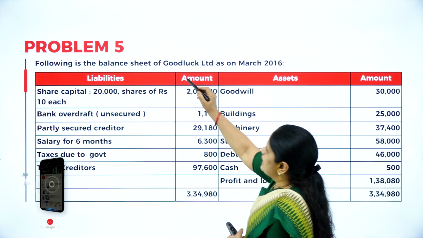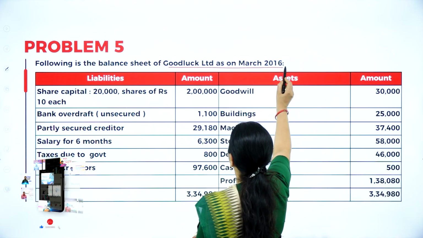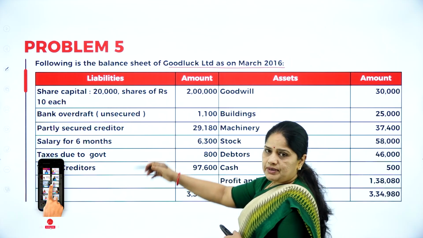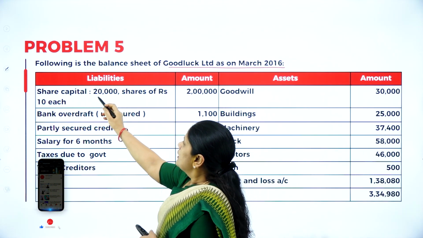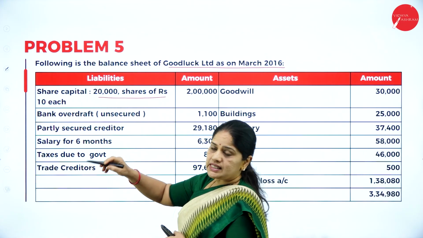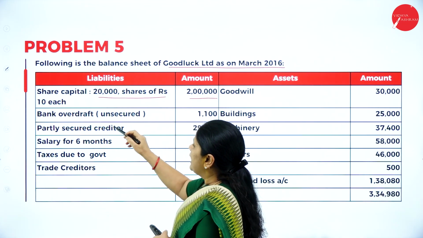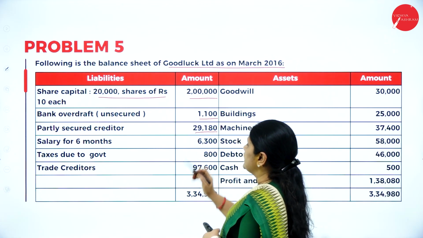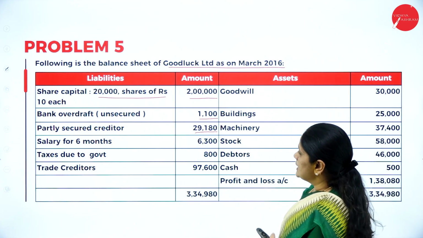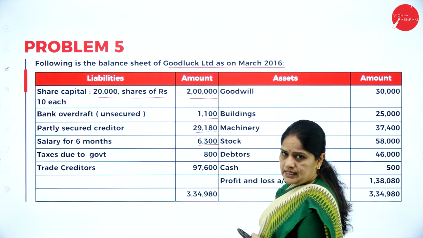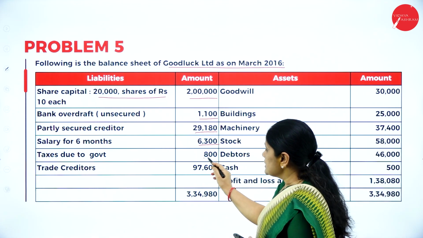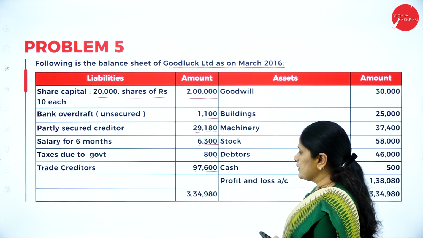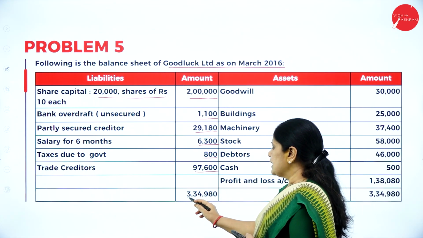So the following is the balance sheet of Good Luck Limited as on March 31st, 2016. On the liability side, we have the share capital, 20,000 shares of rupees 10 each, 2 lakhs. Bank overdraft unsecured, 1,100. Partly secured creditors, 29,180. Salary for 6 months, 6,300. Taxes due to government is 800. Trade creditors, 97,600.